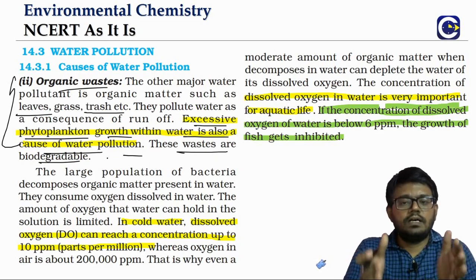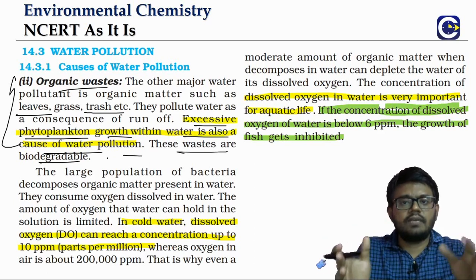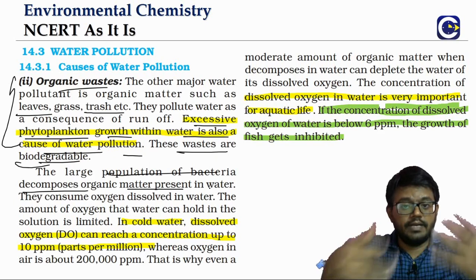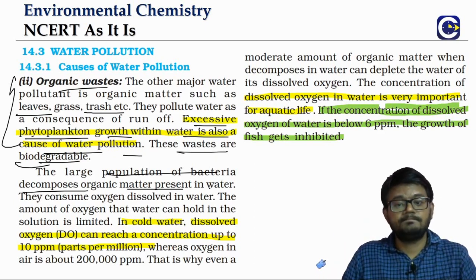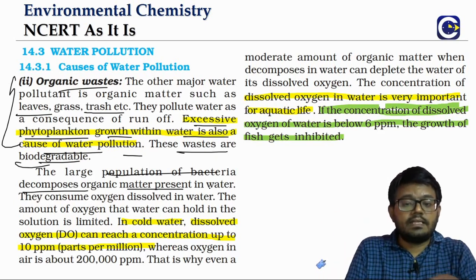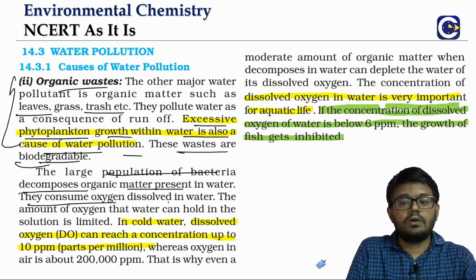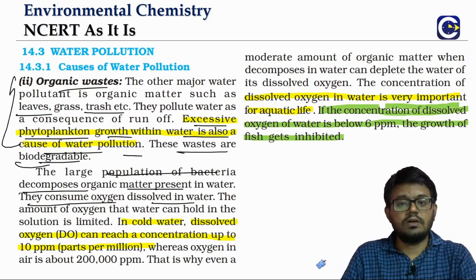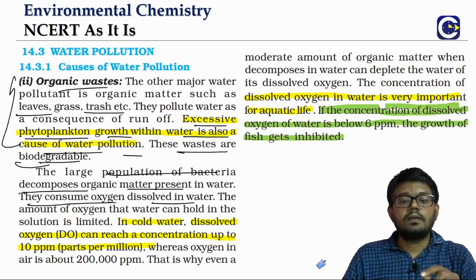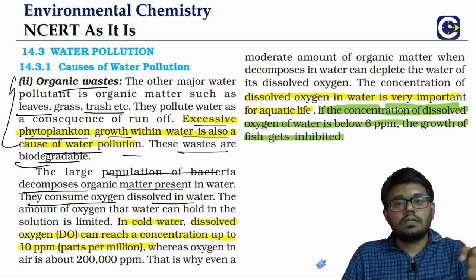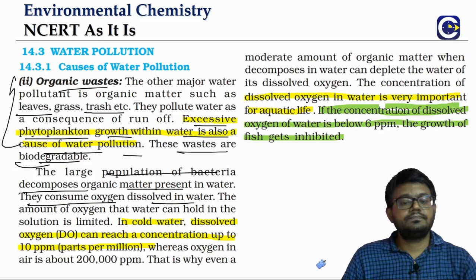So when you have a large amount of this organic waste, that will require a large population of the biodegradable bacteria that is responsible for it. And this bacteria will decompose this organic matter using aerobic decomposition, which means it will require oxygen. So where is the oxygen? The oxygen is the one that is dissolved in the water. So hence it will be consuming a lot of oxygen from the water for the degradation.